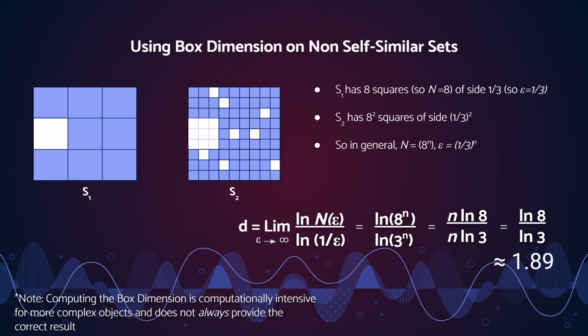So we can plug that back into the equation that we got before. Once again, this is a typo here. This should be the limit as epsilon goes to 0. So we plug in 8 to the nth power and 3 to the nth power, and we see that the n's cancel out, so we get the natural log of 8 over the natural log of 3, which is about 1.89.